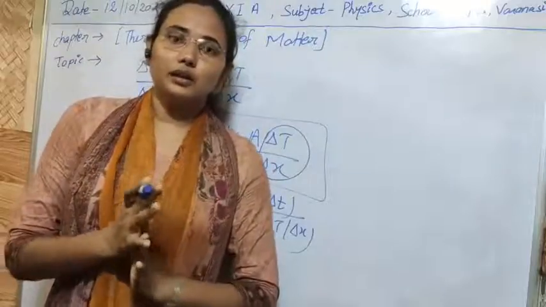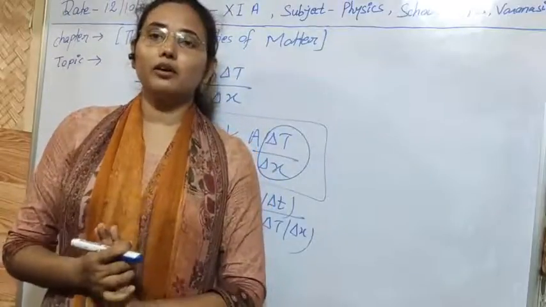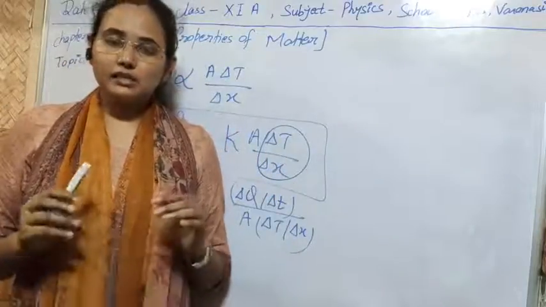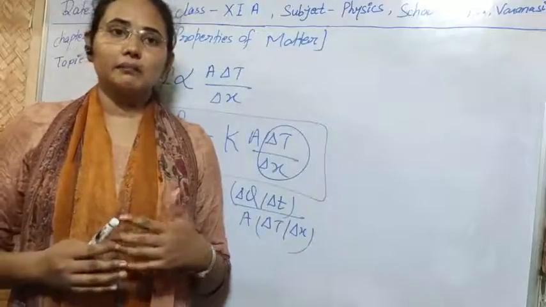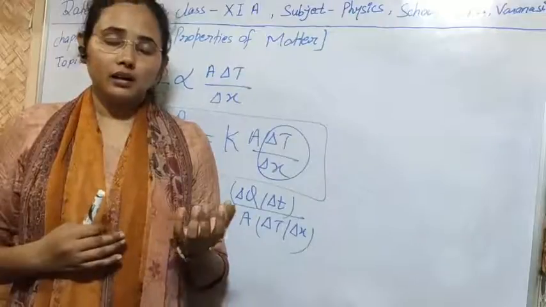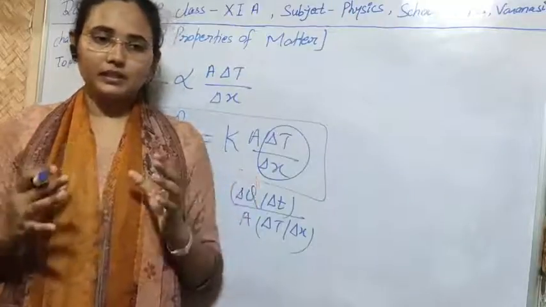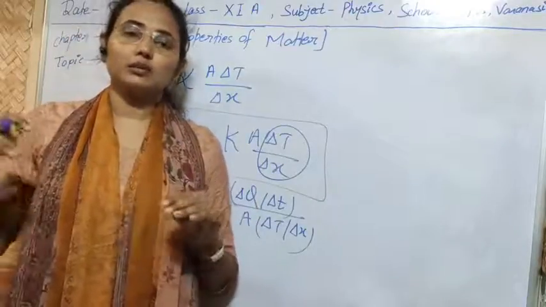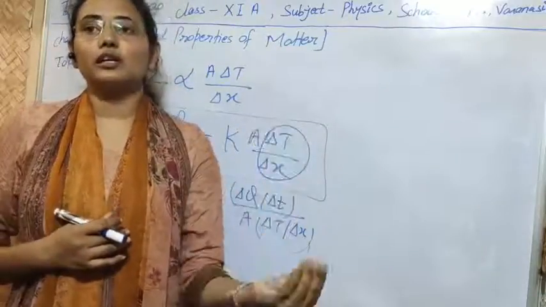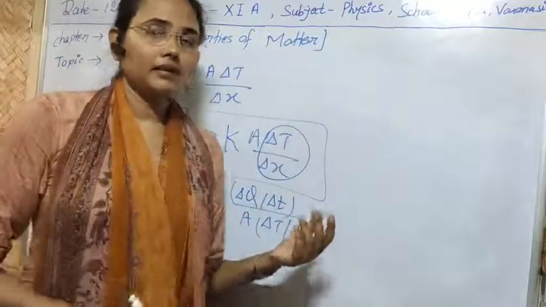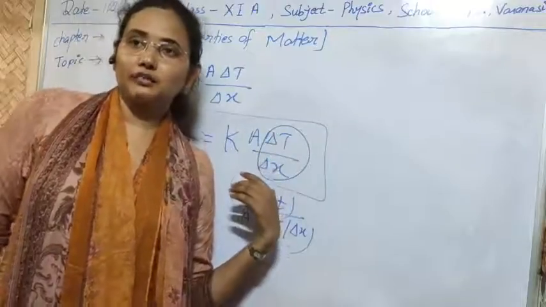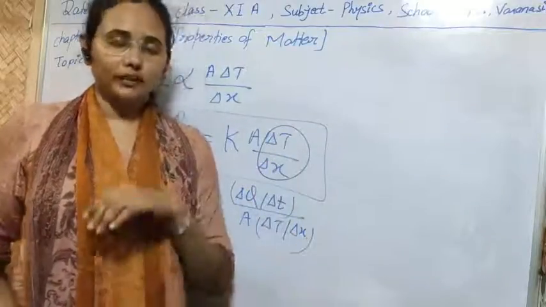As you have already studied about electrical current, if any substance is a good conductor of electricity, it means a large number of electrons, a large number of charge carriers, are present and easily passing through any conductor or wire, then we call it a good conductor of electricity. In the same manner, all the substances which are good conductors of heat are also good conductors of electricity.